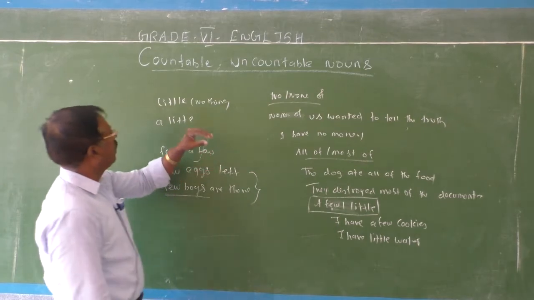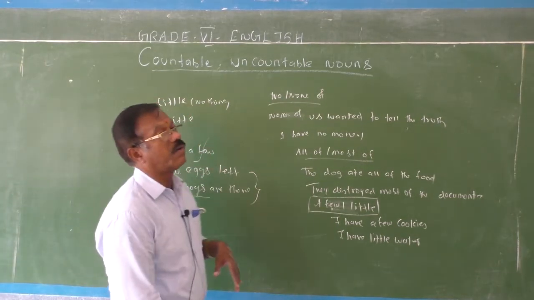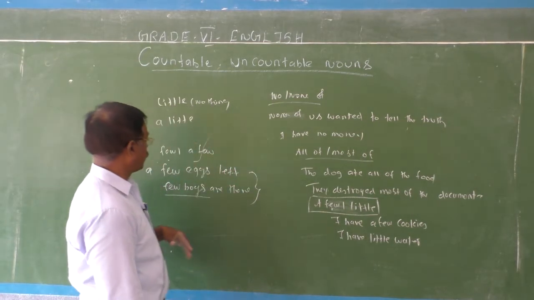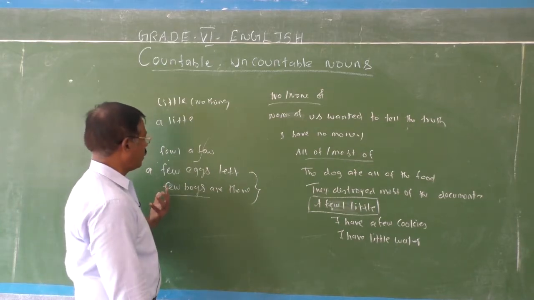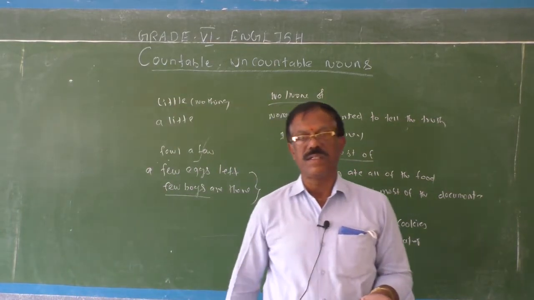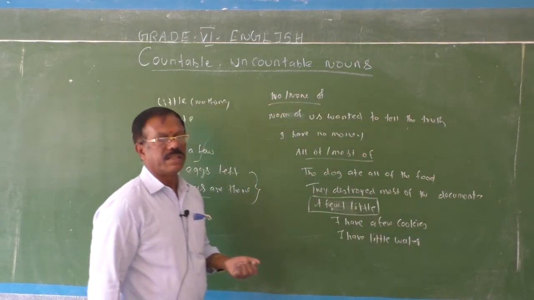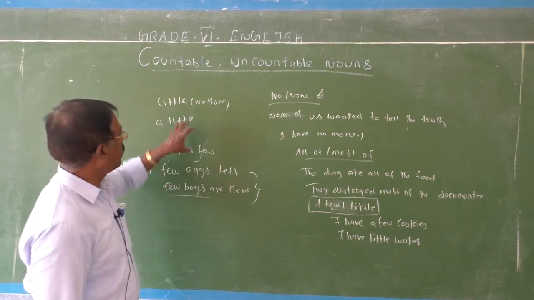In the same way, little, a little. Both are used before uncountable nouns. See, a little water is left in the container or in the jug, what does it mean? If you say a little, some water is available.